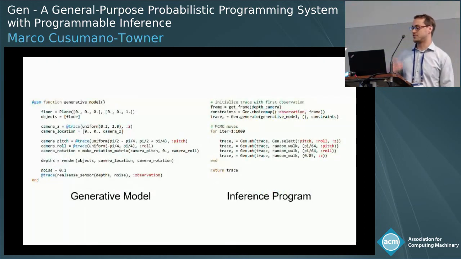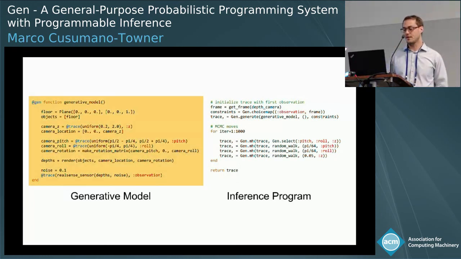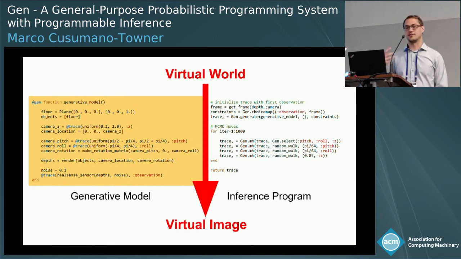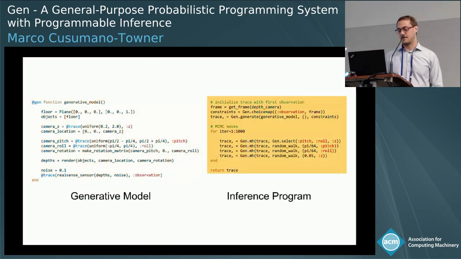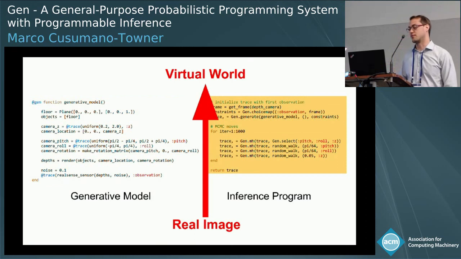All right, so here's the Gen code for this demo. Gen code basically has 2 components. There's a model, which is a generative model, written in one of Gen's modeling languages, and then there's an inference program on the right. Generative models are essentially simulators for virtual worlds and virtual data based in those worlds. This particular model is implemented in Gen's dynamic modeling language, which is embedded in Julia. The inference program is a regular Julia program that takes as input some real data and then tries to generate virtual worlds that explain that real data and are also plausible according to the generative model.